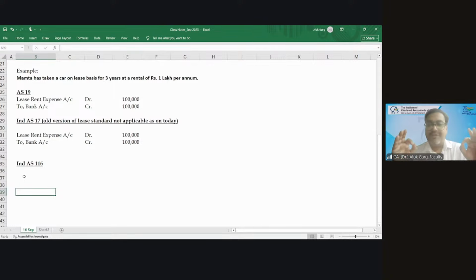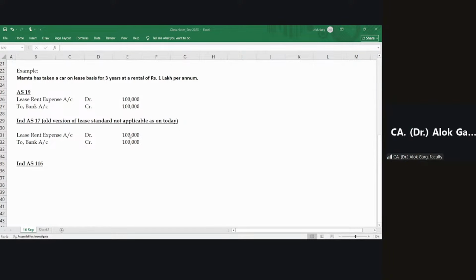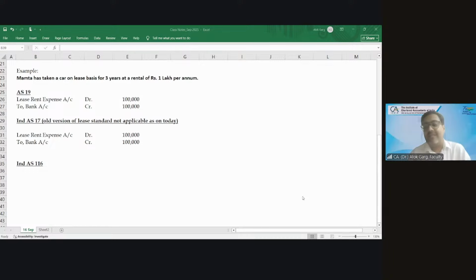Now, what about Ind AS 116? Let me tell you what change Ind AS 116 brought in. IFRS 16 says that even if the lessee has taken an asset on a lease basis, the lessee is getting a right. Which kind of right is the lessee getting? The right to use the asset.